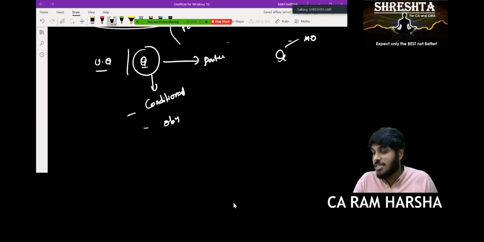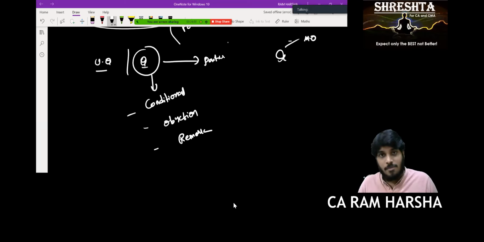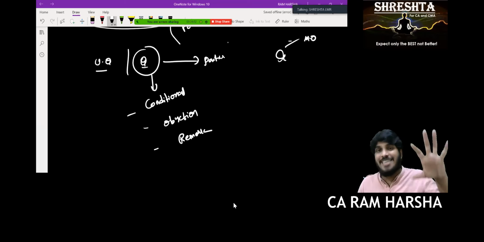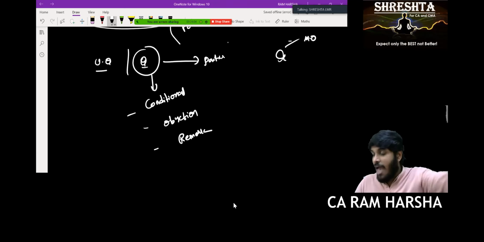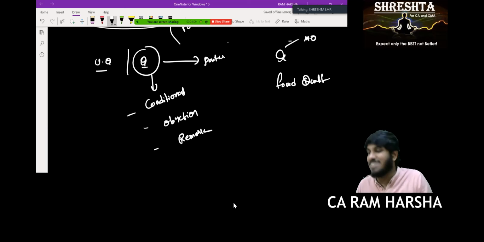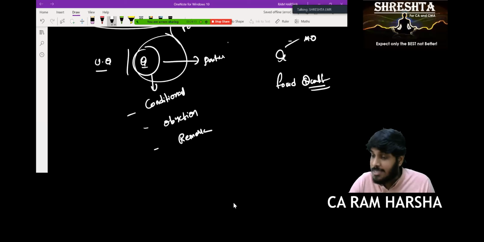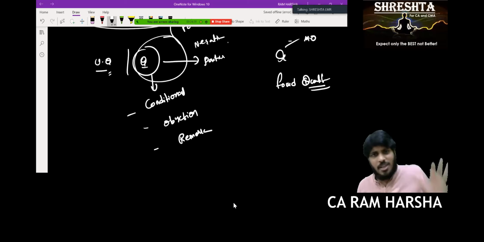Qualification means objection, remark. The Food Safety Authority of India inspected Nestle and found some qualifications, meaning some remarks. Qualified is a negative term. Unqualified means without any conditions, without any remark, I'm giving opinion. Unconditional. Qualified means conditional.